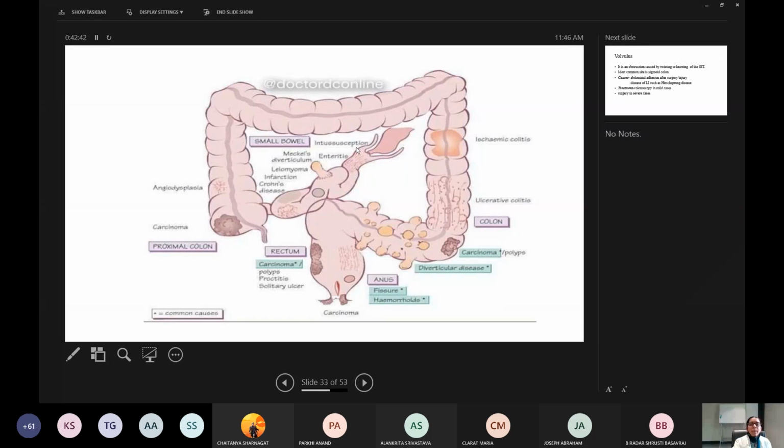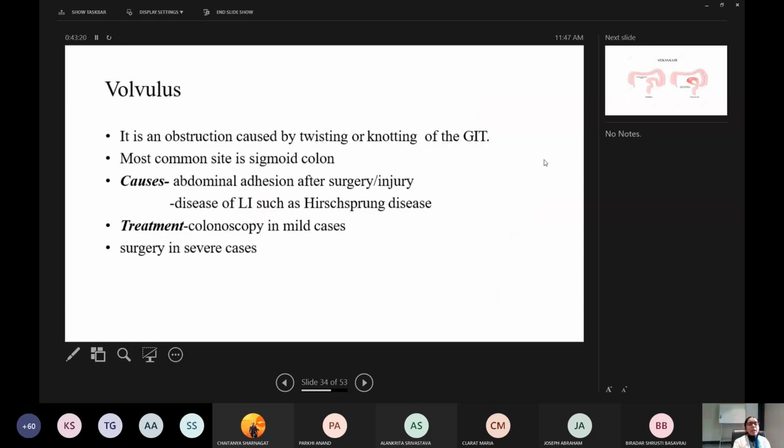Then in the intestine, small bowel intussusception may occur, that is the coiling of intestine, where one part of the small intestine will go into the large intestine. That is called intussusception. Enteritis is infection of the small intestine. Meckel's diverticulum is again a congenital problem. Leiomyoma, infarction or Crohn's disease all occur in the small intestine. So these are some of the common diseases which occur in our small and large intestine.